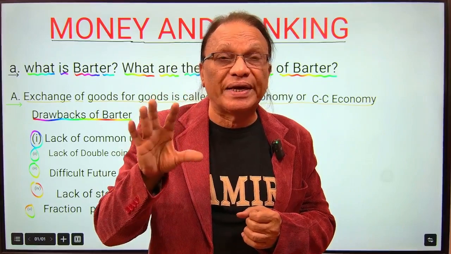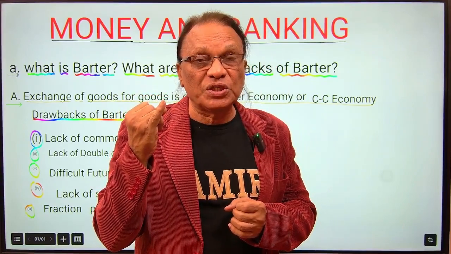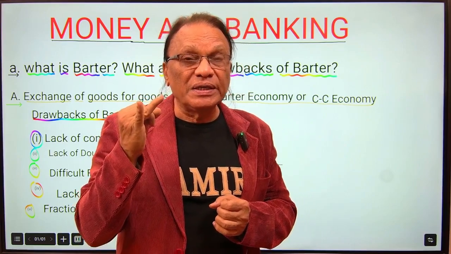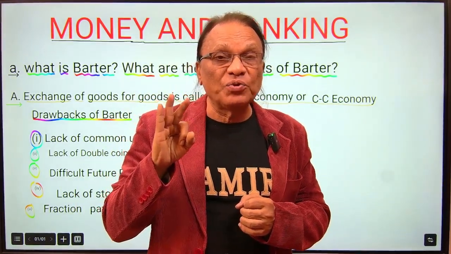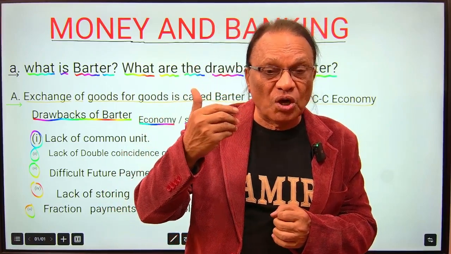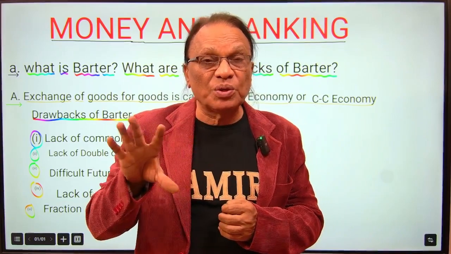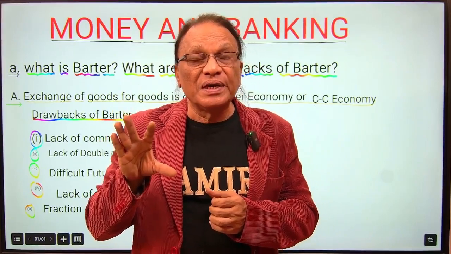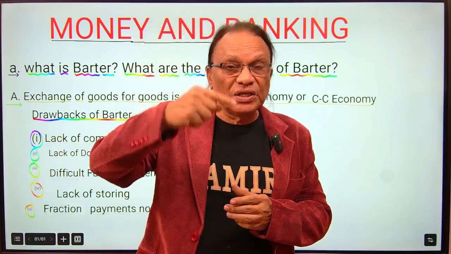Just to give you the headlines. Number 1, lack of double coincidence of wants, which is not possible. Then deferred payments or future payments are not possible. Lack of unit of value is not possible. Deferred payments, I told you, future payments are not possible. Fraction payments are not possible. Under the barter system, we can't store the commodities. These are some of the difficulties you have to understand.